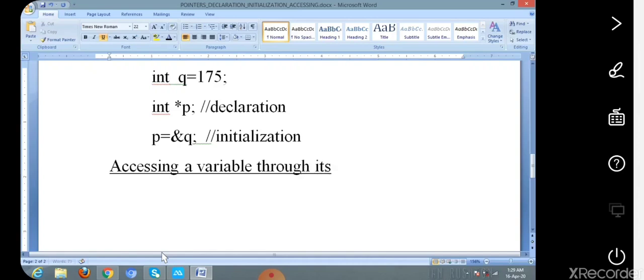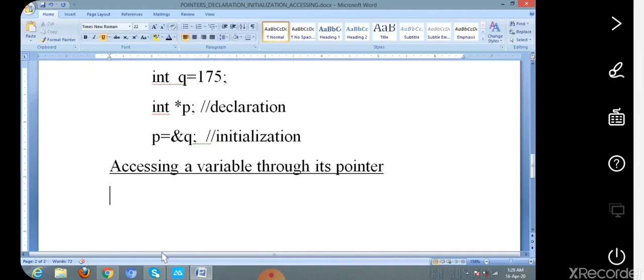Accessing a variable through its pointer. How to access a pointer variable?